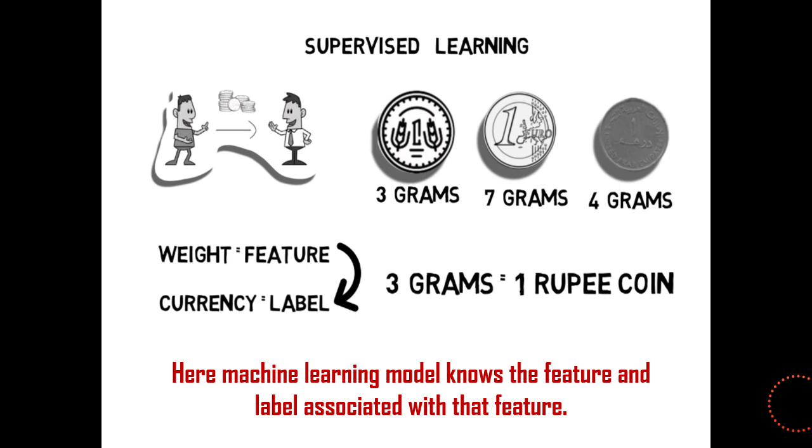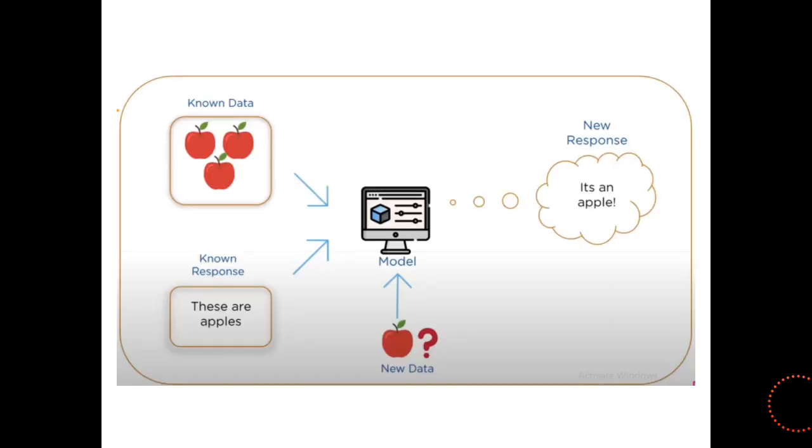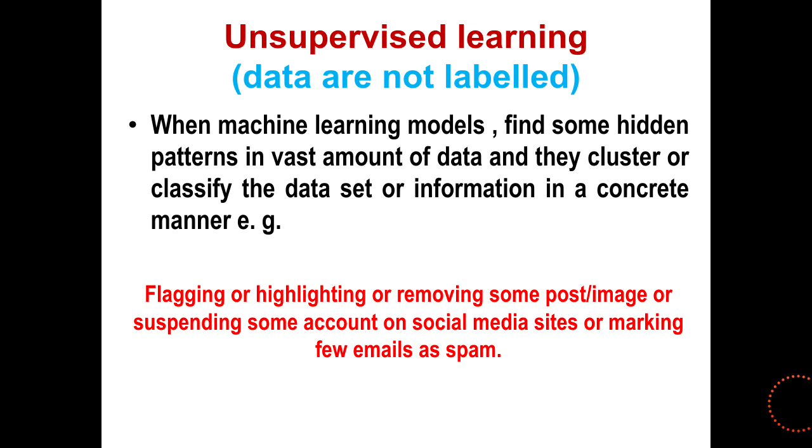Here the machine learning model knows the feature and the label associated with that feature, and therefore it is called supervised machine learning. Another example: we have an apple and we show the machine through an image and teach it, it is an apple. So next time whenever you expose the same model to an apple, it will identify it is an apple.